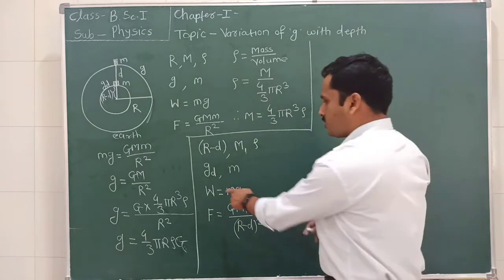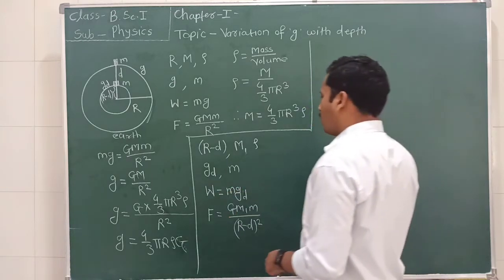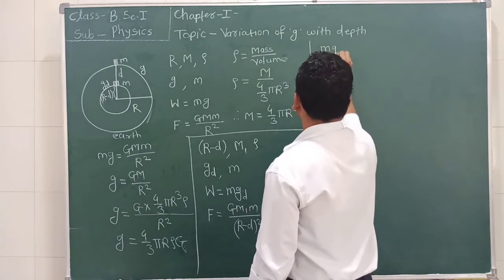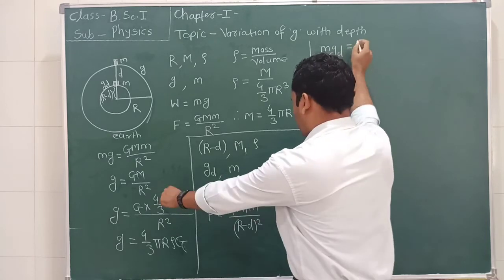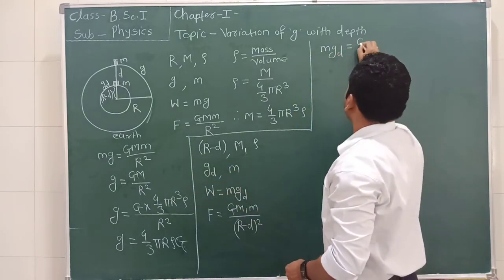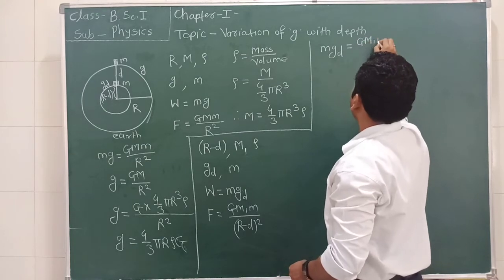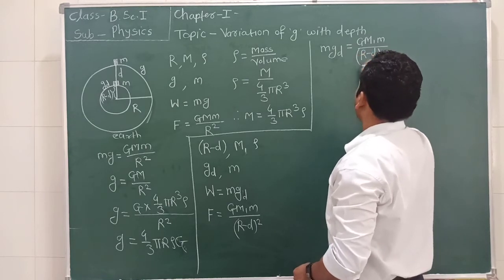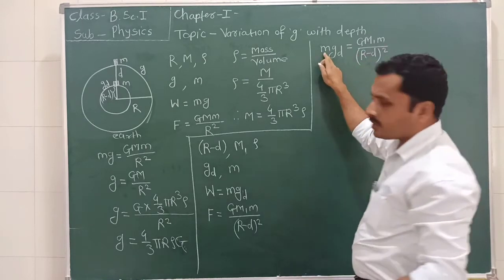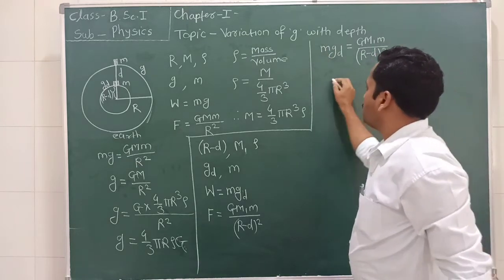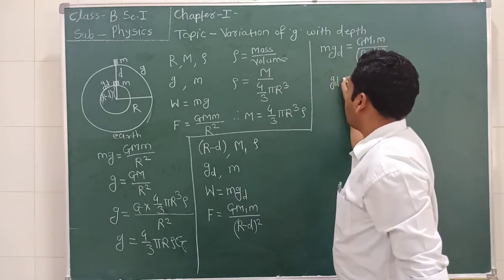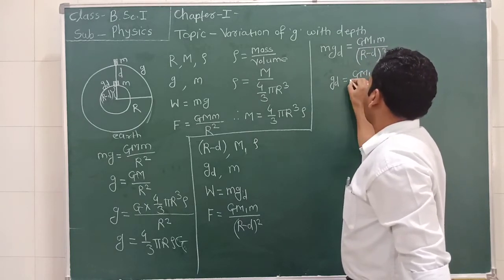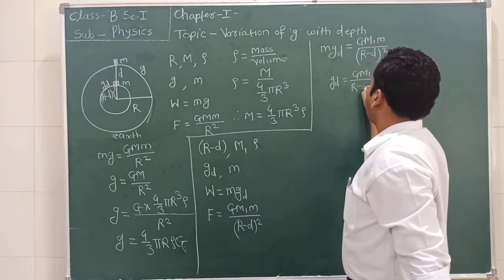Therefore the weight and the gravitational force are both equal. So we can write m gd is equal to G m1 m upon R minus d bracket square. Now this is the mass of the object on both sides, so we can cancel it. Therefore gd is equal to G m1 divided by R minus d.